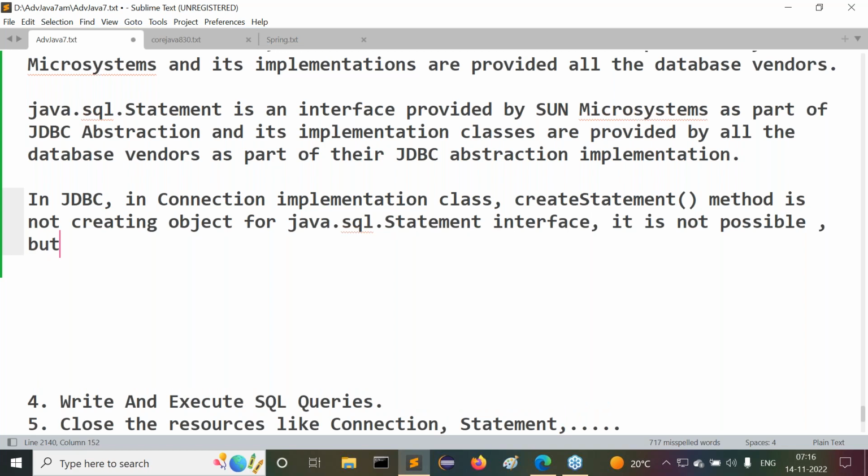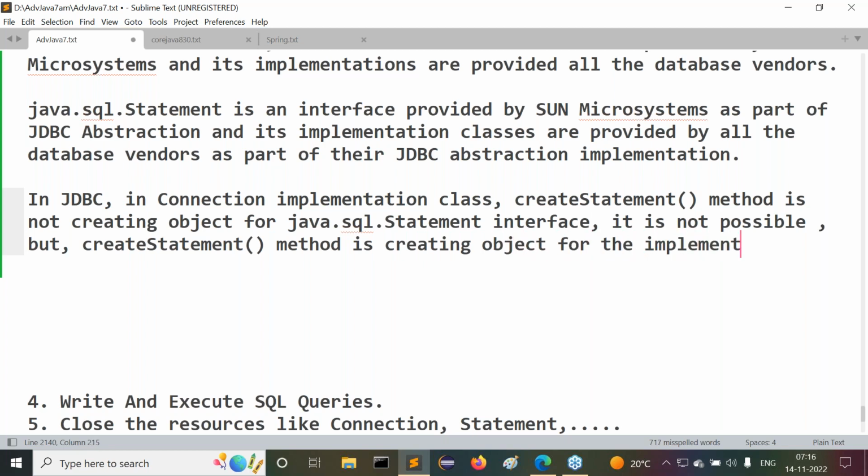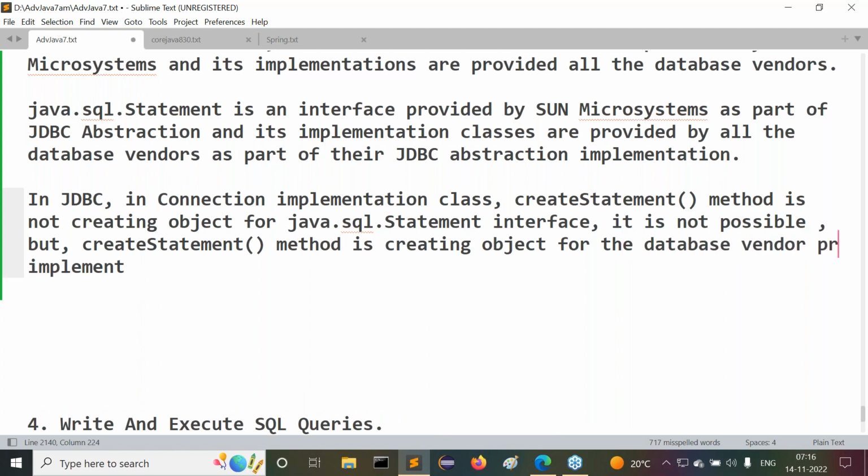But rather, the createStatement method is creating an object for the database vendor provided implementation class of java.sql.Statement.